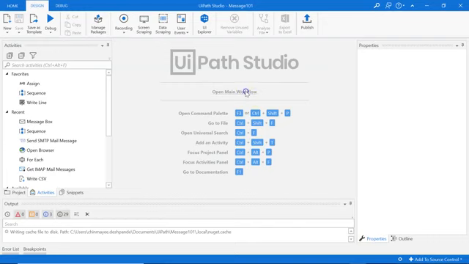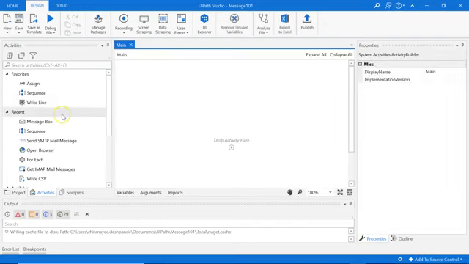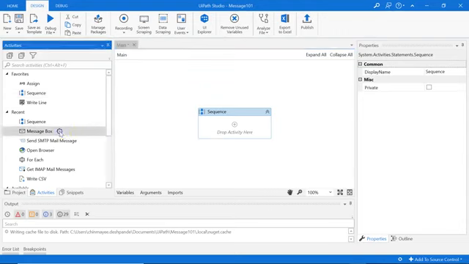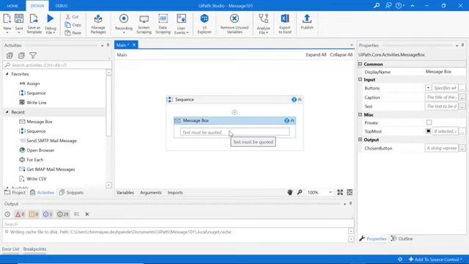Let me get rid of this. And here you have various activities that you can perform. So a sequence is basically a set of activities that is defined in a particular order. It also executes in that particular order. So what I can do is I can drag and drop this here. And within the sequence, I drag and drop my activity. So I want to display a message. So I drag the message box and drop it here. The message that I want to display must be quoted within double quotes. So I say, hello, welcome to RPA tutorial.